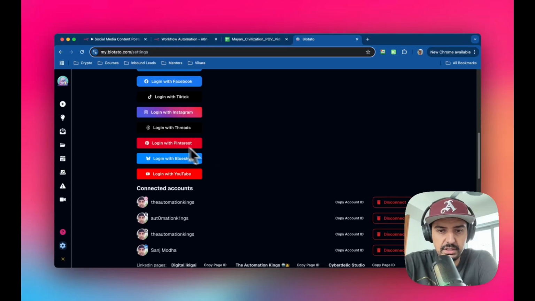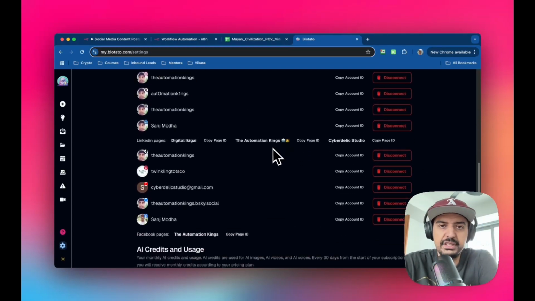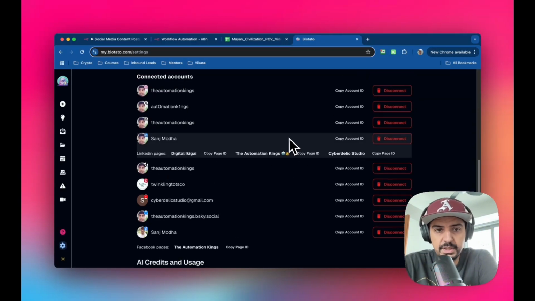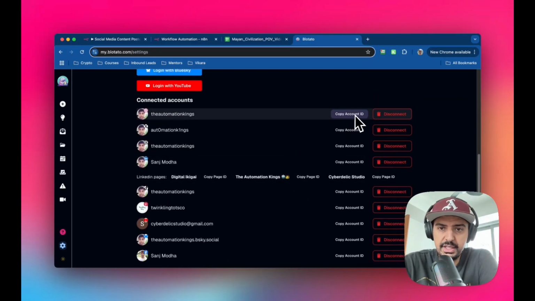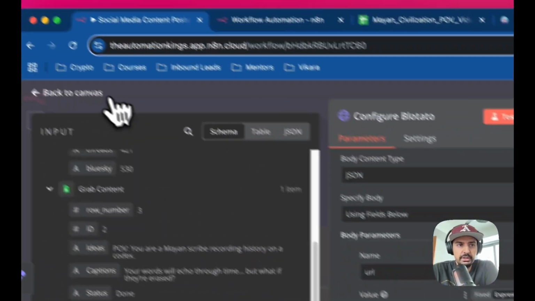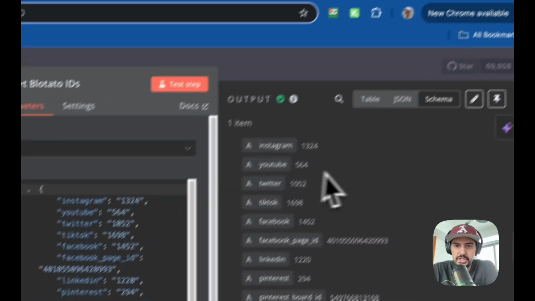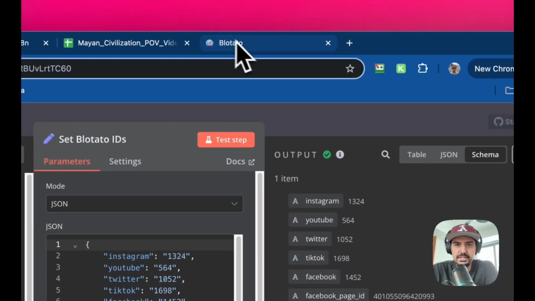So you can see here, these are some of my accounts. Some of these I don't actually use. I just created these accounts for the sake of this video. Okay, so you can see that I'm connected here, and this is where you get the account ID. Okay, so if you go back into the workflow here, this code here, the JSON, you see these codes here, it's coming from this. Once you copy this and paste it here.